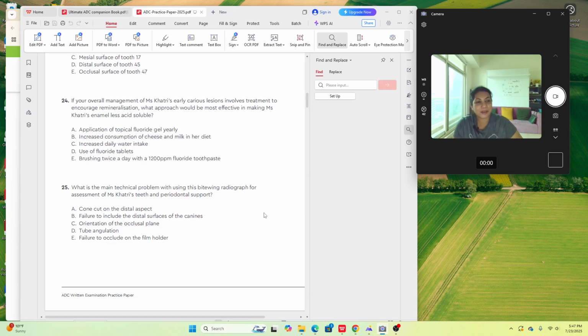And the last question of today: what is the main technical problem with using this bite-wing radiograph for assessment of Ms. Khatri's teeth and periodontal support? To see periodontal support, you need to see some of the periodontium. And what is periodontium? It's your cementum, your lamina dura, a little interradicular bone, that is your periodontium. So, technical problem.